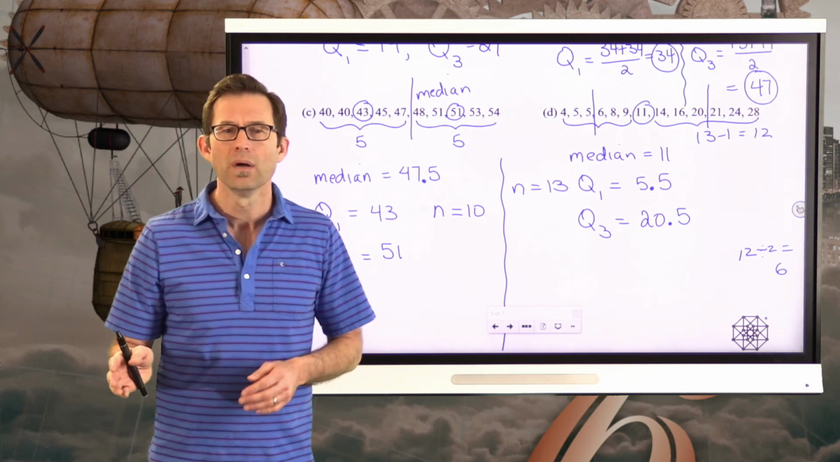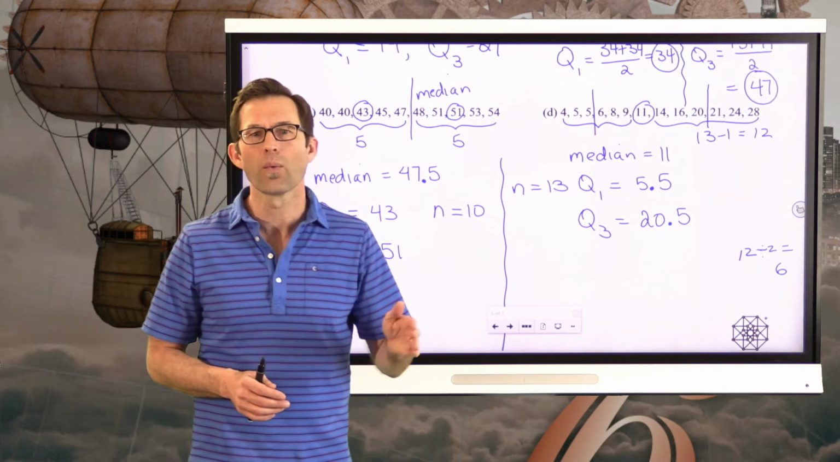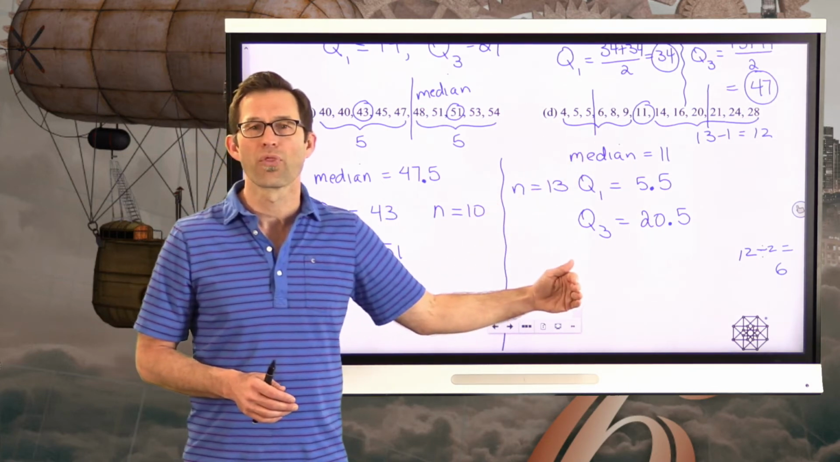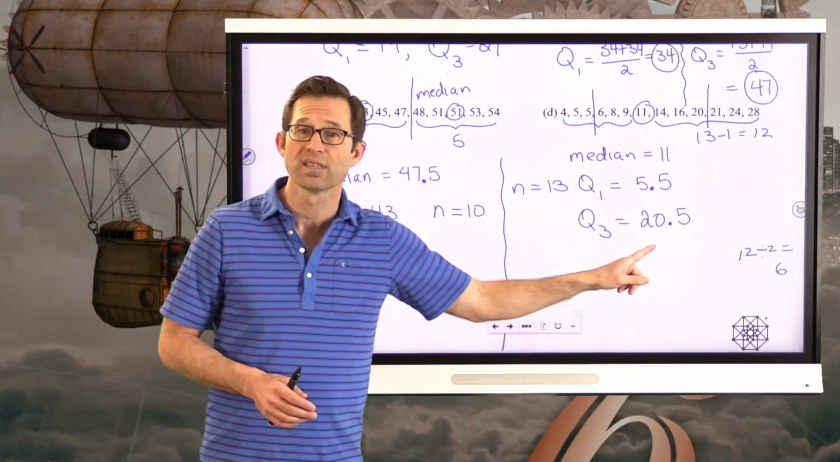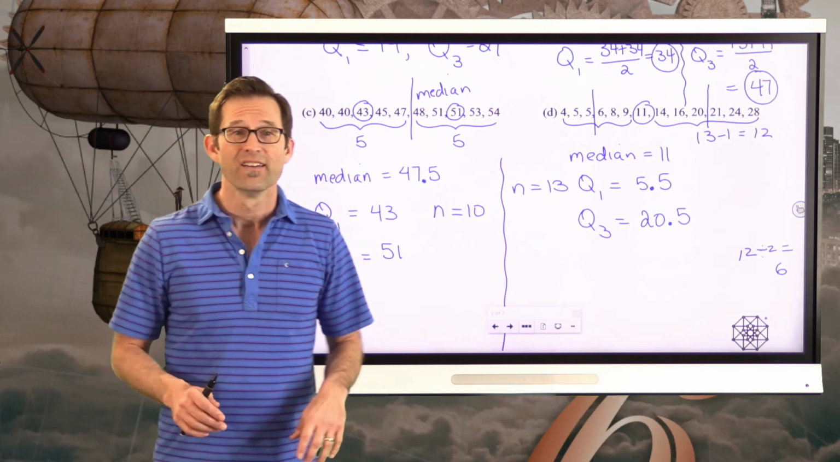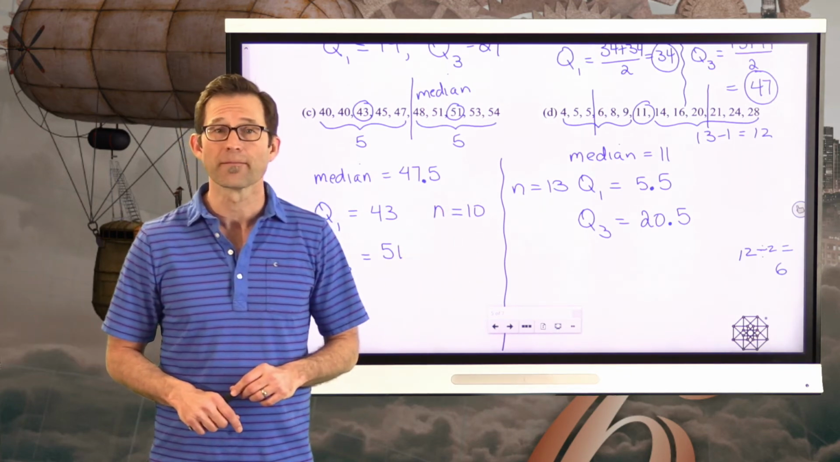So, you've got your minimum. Then maybe, where are we when we're through 25% of the data? Where are we when we're through 50% of the data? That's the median. Where are we when we're through 75% of the data? That's the upper quartile or the third quartile. And then the maximum would be, everything is at or below this.